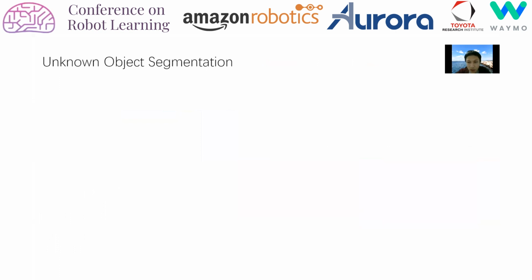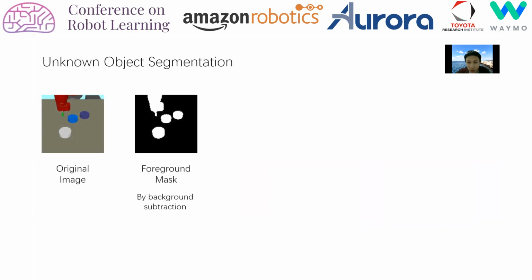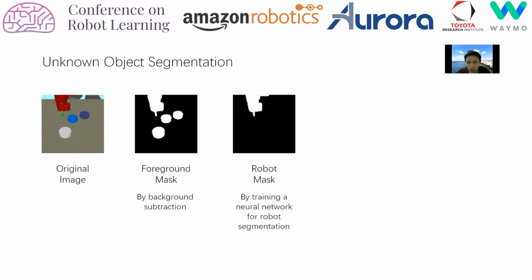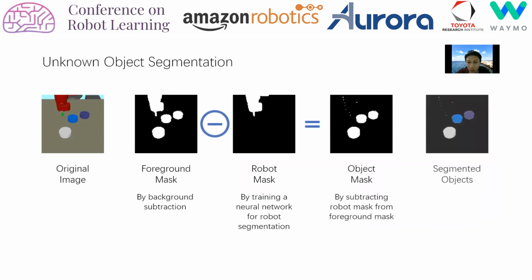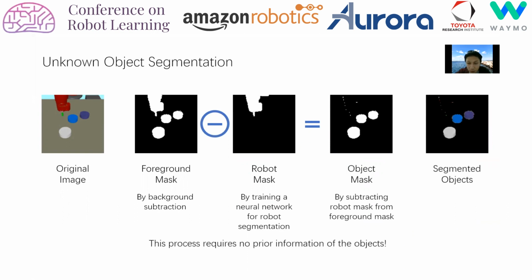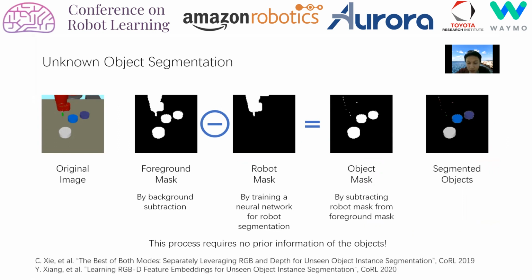Our segmentation is achieved by the following process. Given an original image, we first do background subtraction to obtain the foreground mask. We then obtain the robot mask by a pre-trained robot segmentation network. Next, we subtract the robot mask from the foreground mask. Finally, we obtain the segmented objects using the object mask. Note that this process requires no prior information of the objects and is thus called unknown object segmentation. However, other approaches of unknown object segmentation could also be used here.